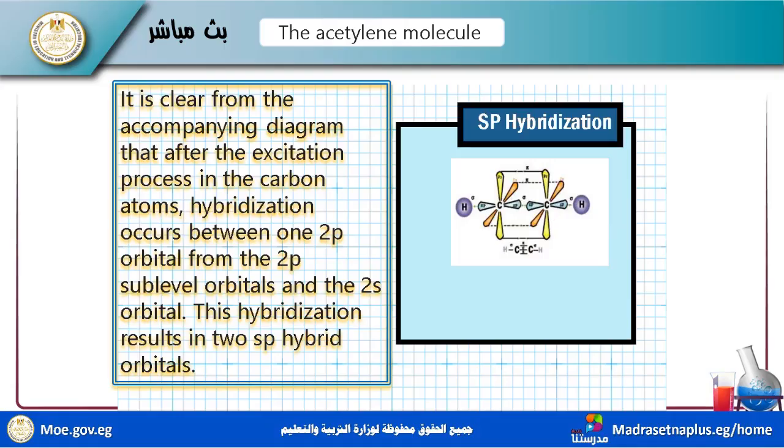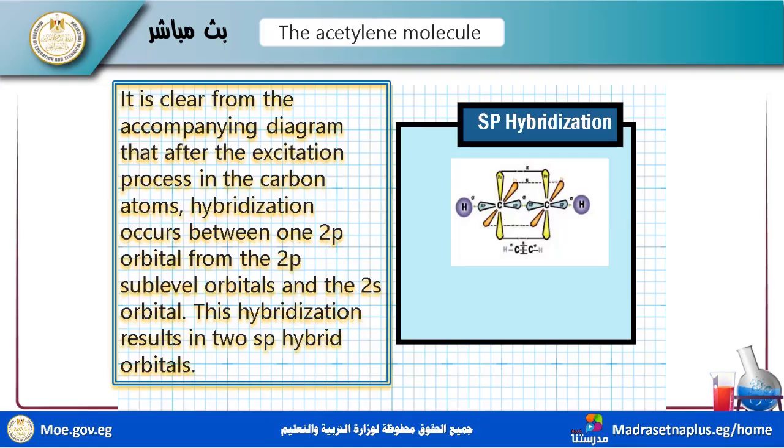Okay, I will make that clear. I will explain the positions of hydrogen and carbon for this overlapping, from the combining diagram, after the excitation process I stated before.